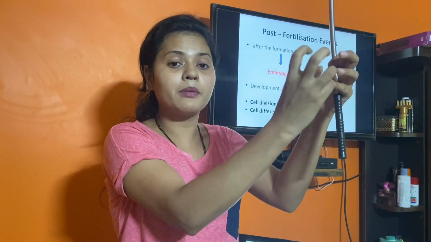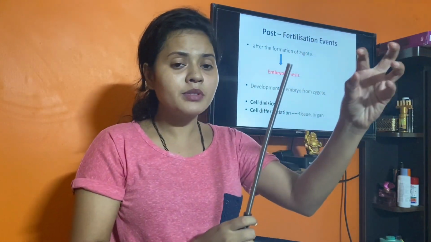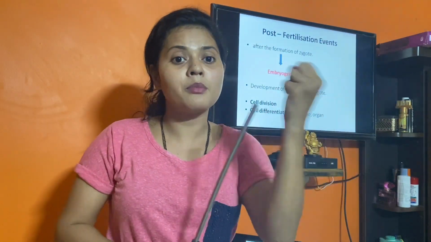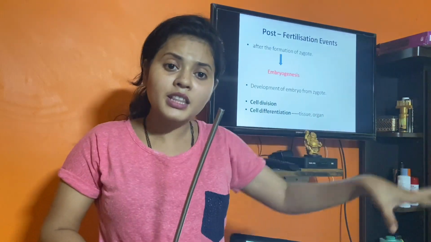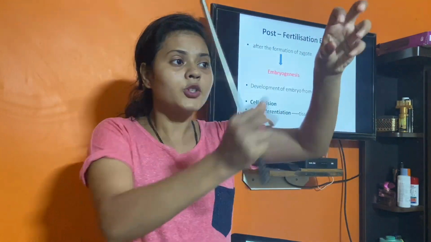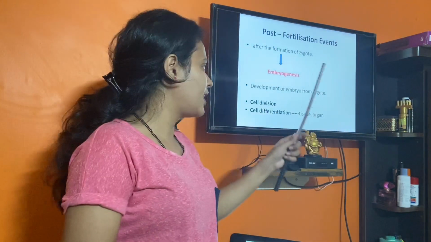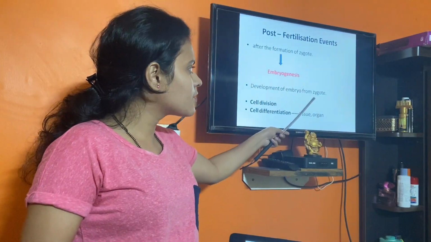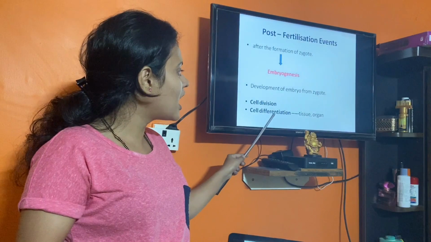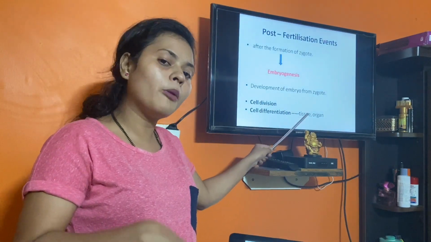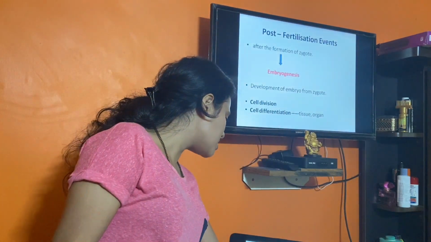All these cells will be differentiating. Some will form tissues and organs, some will form the heart, some legs, some the brain. So when the embryo forms, cells divide and some differentiate to form different tissues and organs.